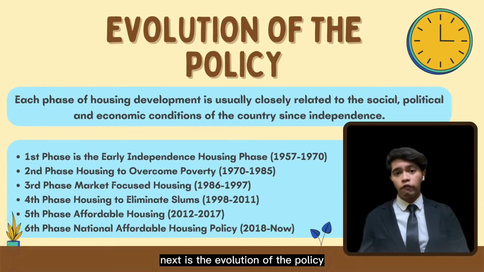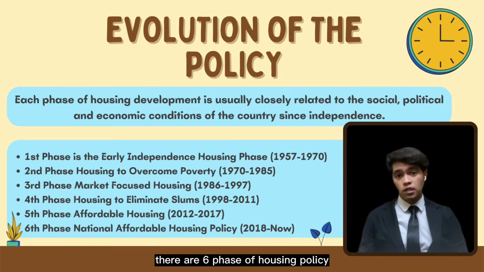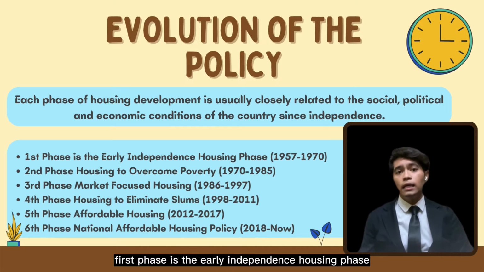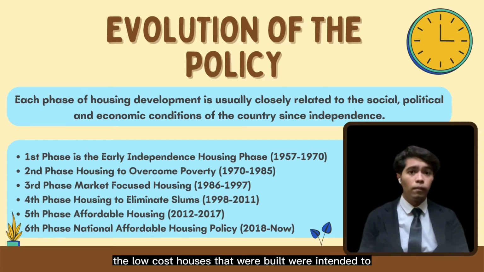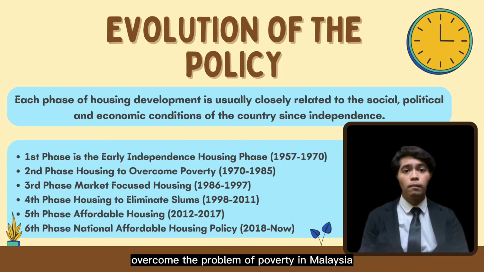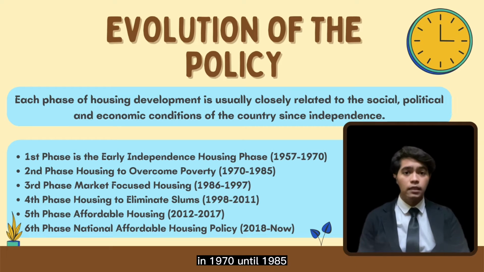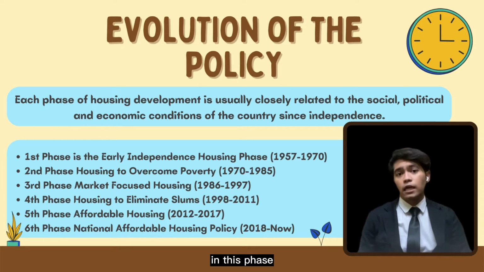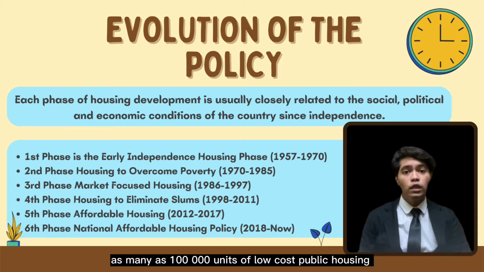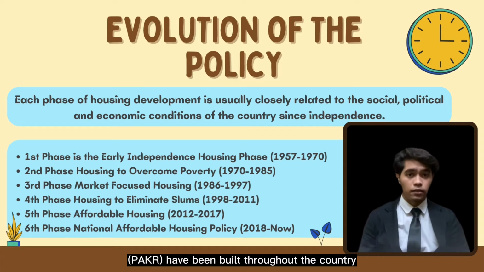Next is the evolution of the policy. There are 6 phases of housing policy. First phase is the early independence housing phase, 1957 until 1970. In this phase, the low-cost houses that were built were intended to overcome the problem of poverty in Malaysia. Secondly, housing to overcome poverty, 1970 until 1985. In this phase, the New Economic Policy was introduced, and as many as 100,000 units of low-cost public housing (PPR) were built throughout the country.